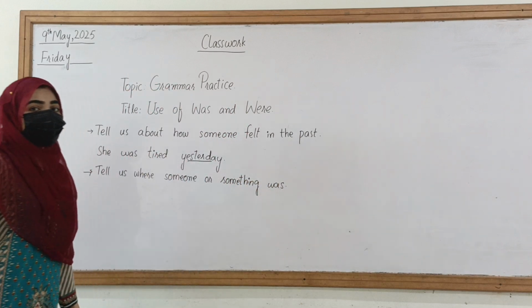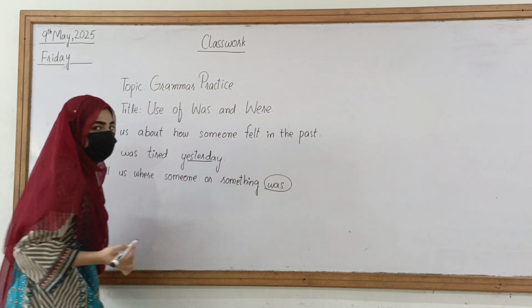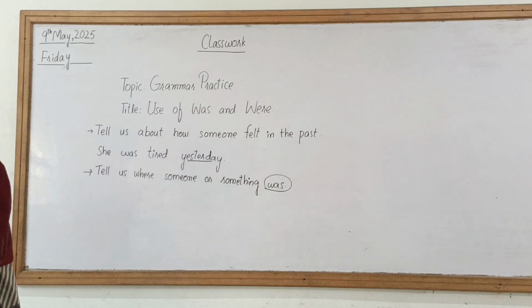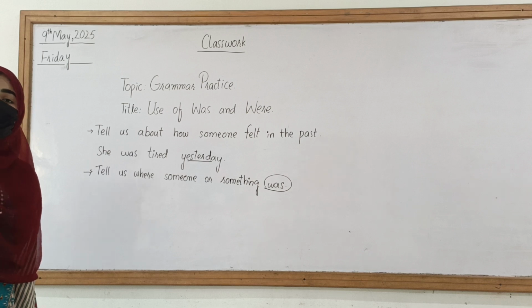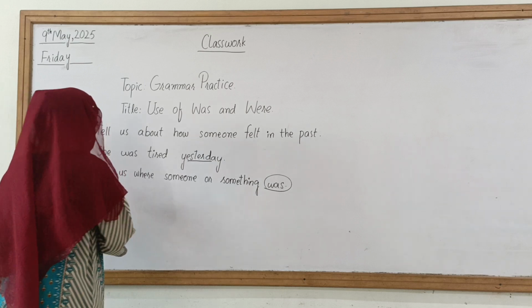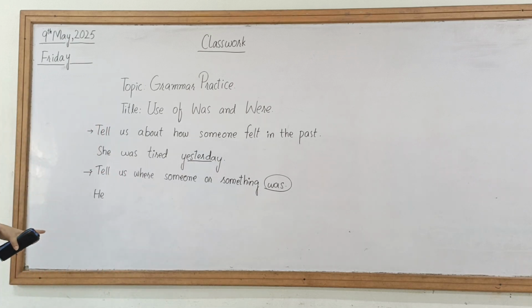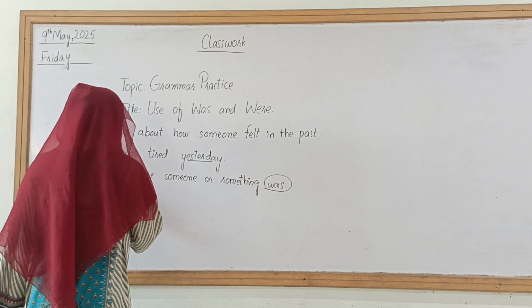So they will tell us where someone or something was. We have used was. That means कि उस शख्स के बारे में बात हो रही है, जिस चीज़ के बारे में बात हो रही है, the thing which is under consideration that had happened in the past. So if we write that he was, what will be used with the he? Was will be used with he. He was